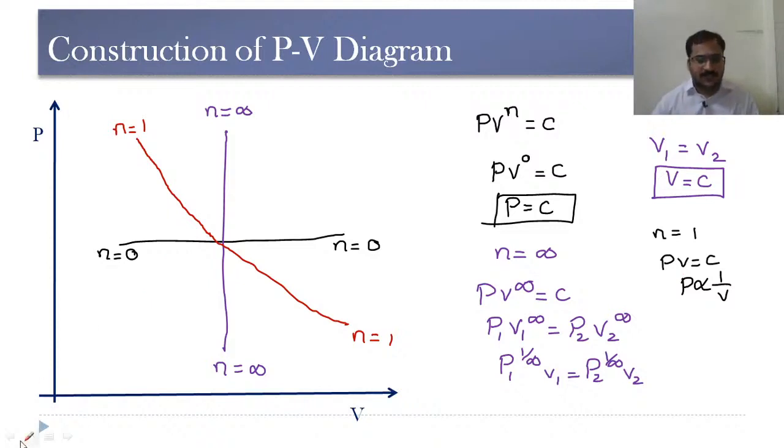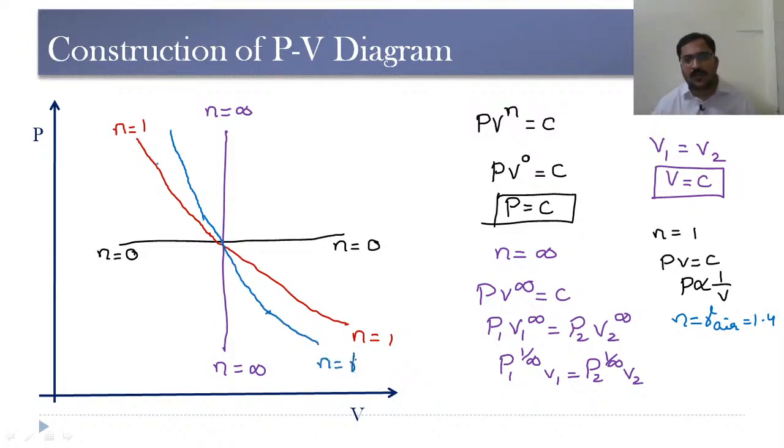Then if n is equal to gamma for air, which is equal to 1.4 at atmospheric pressure, then 1.4 lies between 1 and infinity. So we can draw the curve like this. n is equal to gamma for air, which is equal to 1.4.